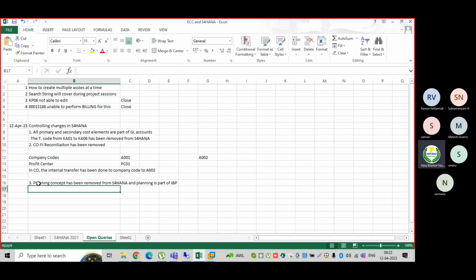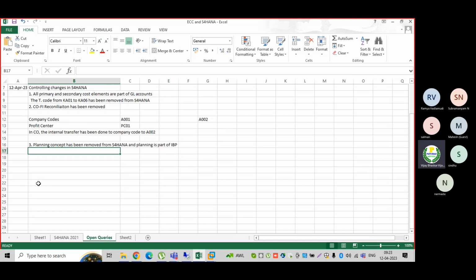That is a separate system where we can see that. It is a separate system, so we would require a separate consultant. The IBP will have separate consultants, and they will work on that. IBP, Integrated Business Planning. Now there are a few changes.